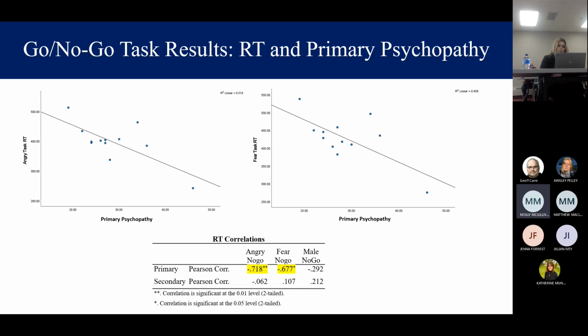Additionally, we found significant correlations between primary psychopathy and the reaction times of angry and fearful no-go stimuli, with p-values of 0.01 and 0.05. The control trial, the calm phase, the middle no-go, was not significant. This result suggests that the response speed of individuals scoring highly on primary psychopathy was affected by emotion modulation, as they responded much faster in this condition than to the non-emotional condition.